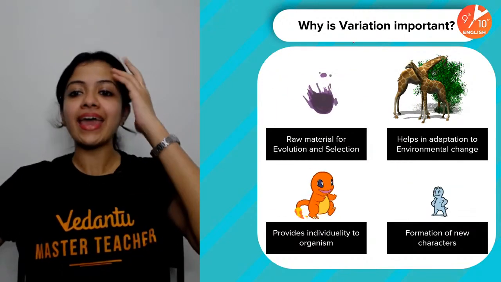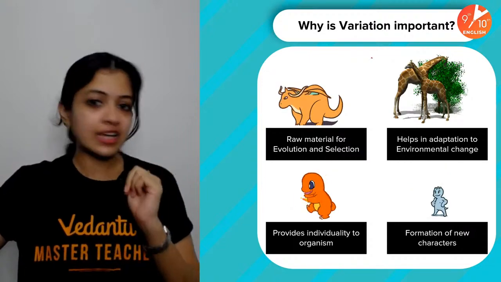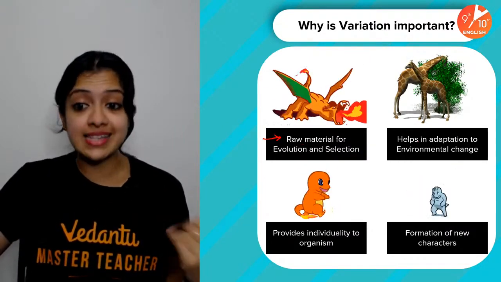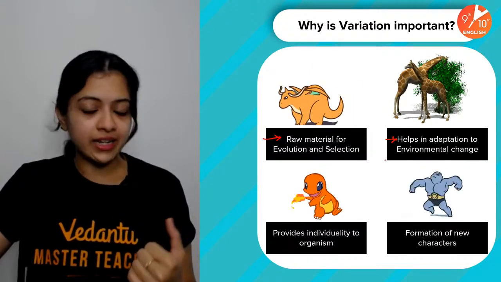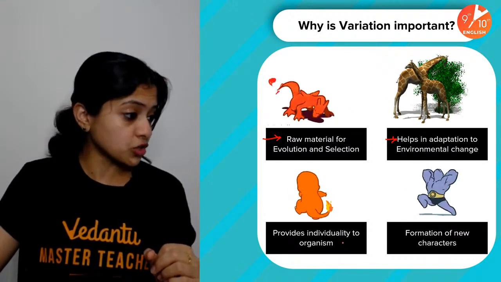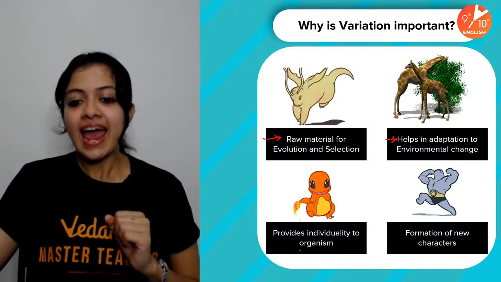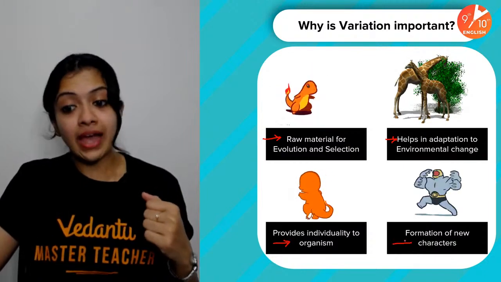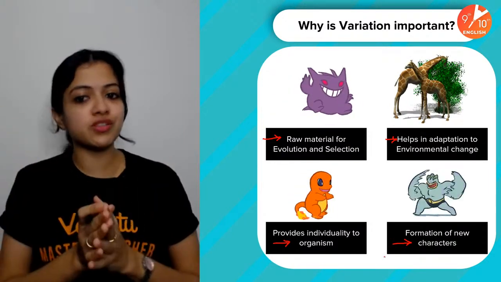All right. Why is variation important? So there are four major reasons. Variation is important because it acts as the raw material for evolution and selection. Secondly, it helps in adaptation to environmental change. Of course, we have discussed all of this in detail in the chapter Heredity and Evolution. Thank you, Naman. Then it provides individuality to organisms, and helps in the formation of new characters. In fact, these are the advantages of variation, children.